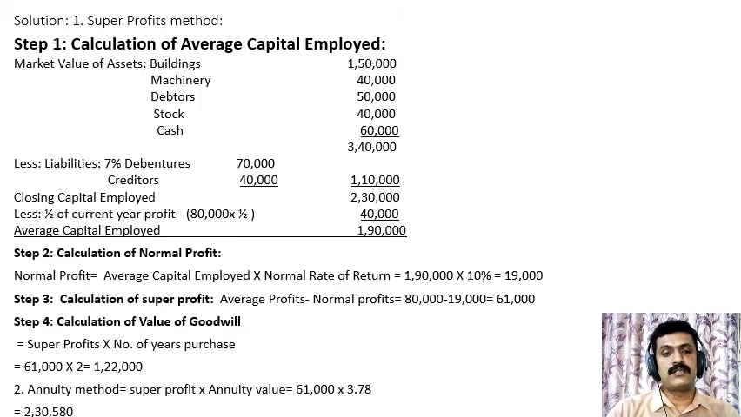And in the last step, we have to calculate the value of goodwill. Under super profits method, the formula is super profits multiplied by number of years purchase, that is 61,000 into 2, rupees 1,22,000. Under annuity method, for the calculation of valuation of goodwill, the formula is super profits multiplied by annuity value, that is 61,000 into 3.78, rupees 2,30,580.